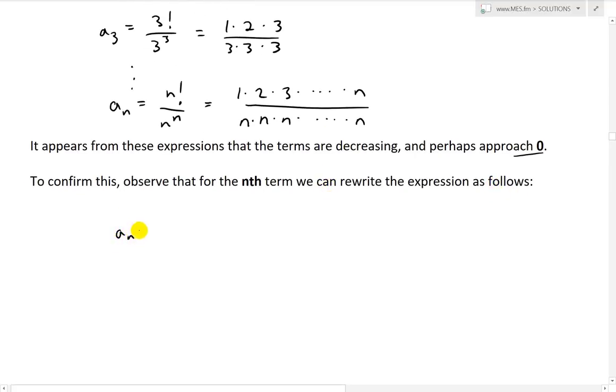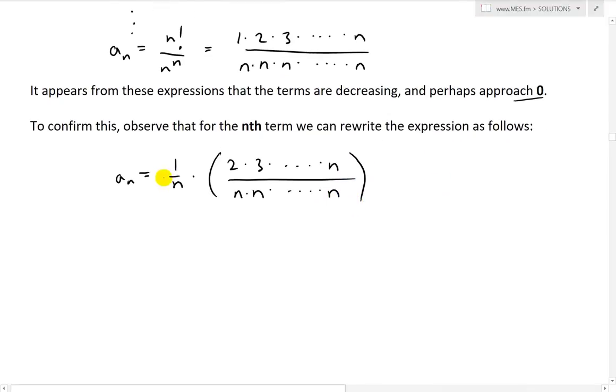We could write it as an equals 2, and then take out this 1 over n. So we have 1 over n times by now. All we do is put in a bracket. So now we have 2 times 3 times, it keeps going on and on, times n, all the way. Then this is going to be divided by n times 1, 2, 3, dot dot dot, just to make it consistent, like that. And now what we notice is, this is going to be 1 over n times, an equals 1 over n times by this number.